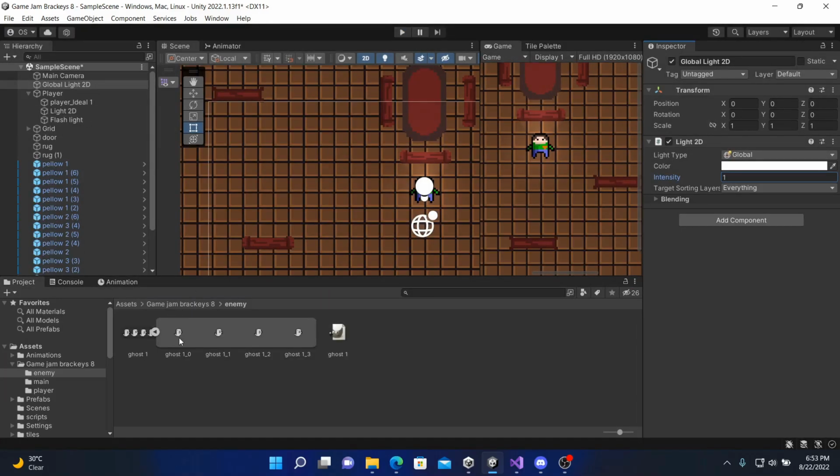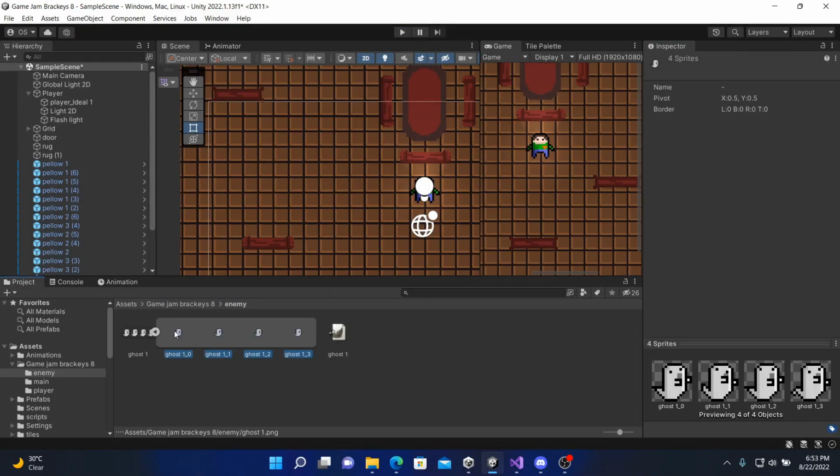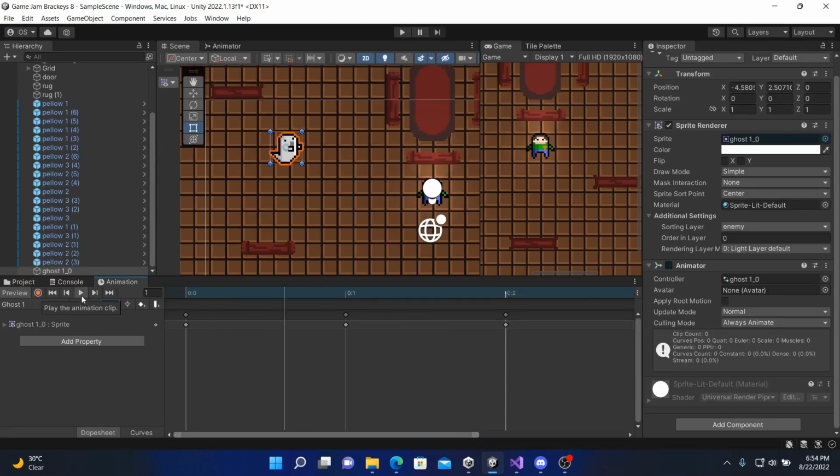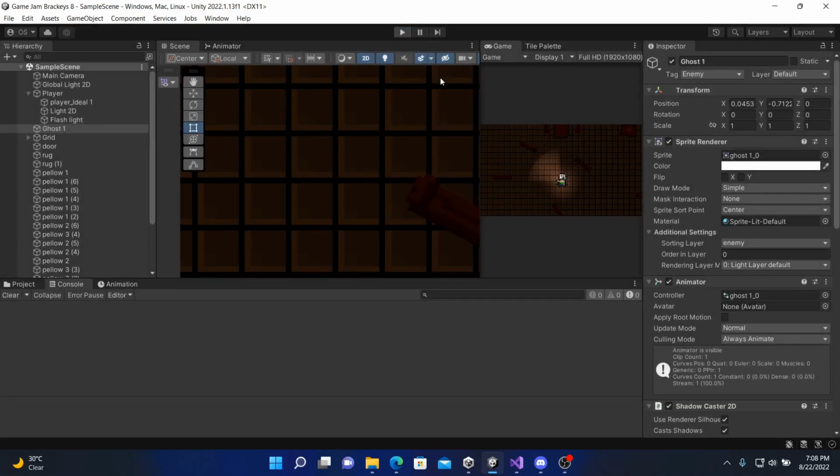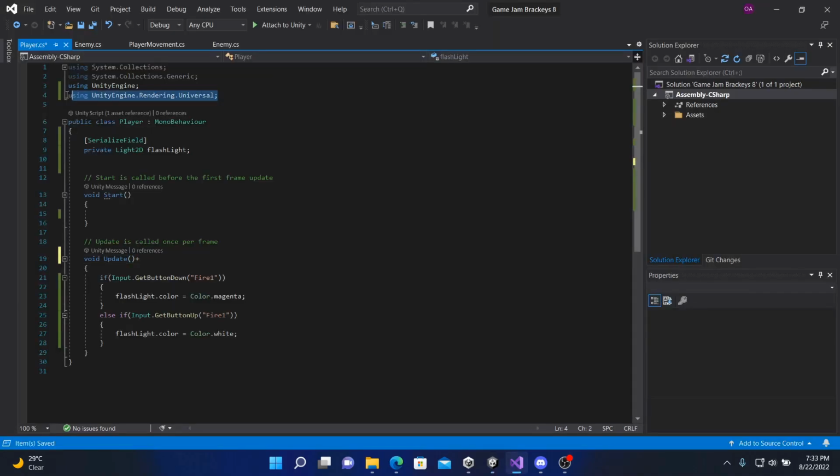And then I started adding the enemy, and worked on its animations. I made the script for the ghost enemy, and made him cast shadow, and as you see now he follows the player. He still doesn't kill him, but we will work on that later. Next I worked on the player script so that he damages the ghost, and if he gets hit by the ghost he dies, I guess.